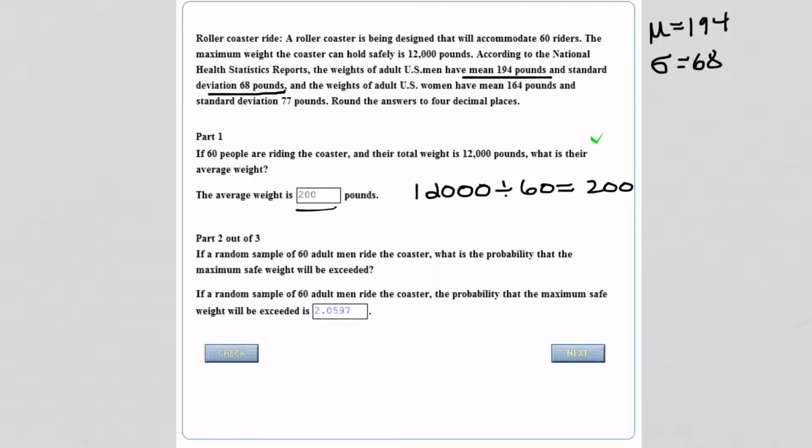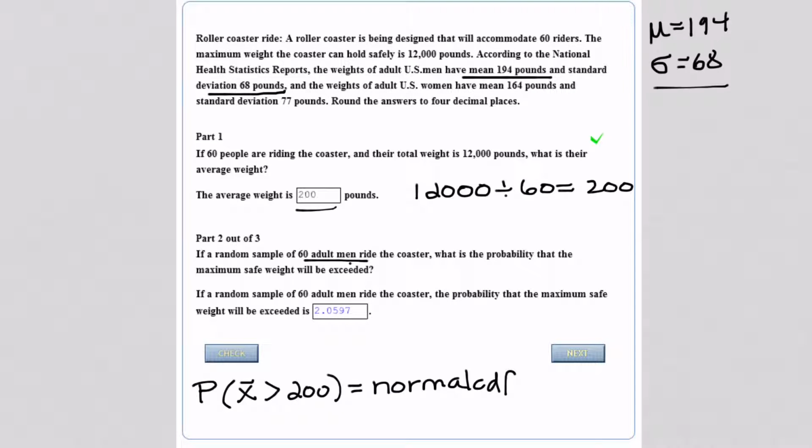Now in part 2, it says if a random sample of 60 adult men, so here we have our information about adult men, ride the coaster, what is the probability the maximum safe weight will be exceeded? So we want to find the probability that the average weight, so X bar for this sample, is greater than 200. And the way to do that is to use normal CDF because we're working with the normal distribution, and whenever we want to find a probability with the normal distribution, we're going to use normal CDF.